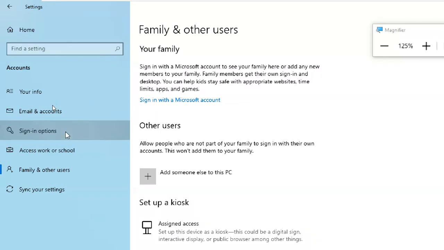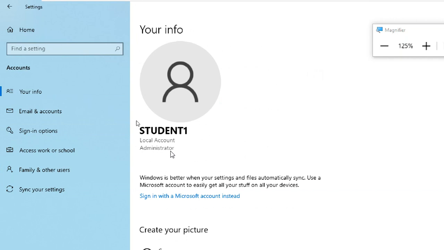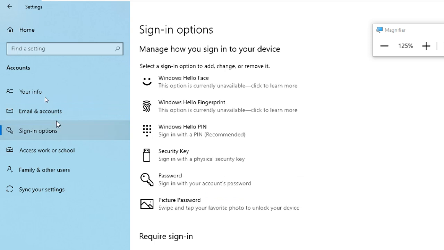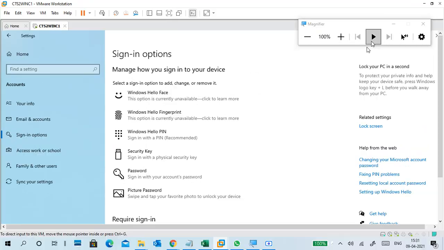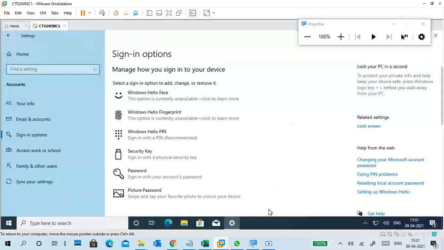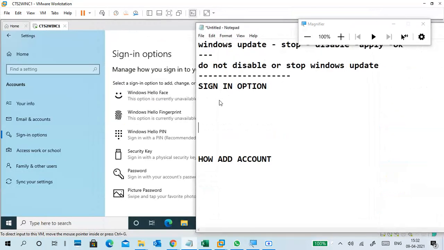My first point is sign in your information. So what is your account? A local account or administrator account, Microsoft account, it will show you. Second one, of course, email and accounts are also there. Sign in options, different types of sign in options are there. And next one is family and others, how to add family and others. Of course, work access and sync settings are also there. Here, what I want to do is go to Notepad and type all these options, so one by one, see.